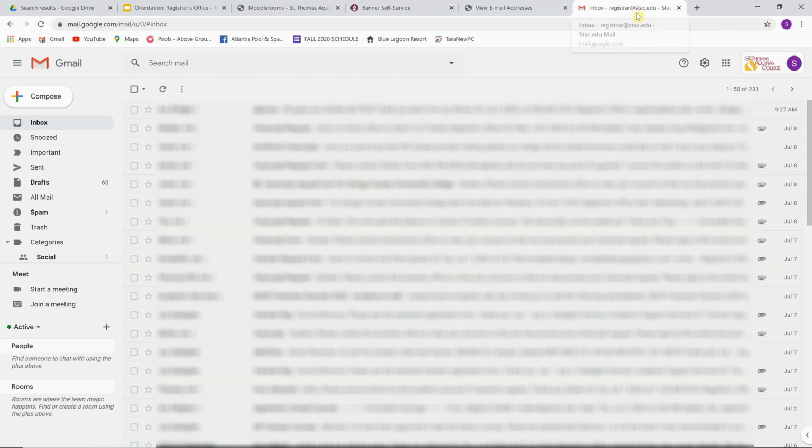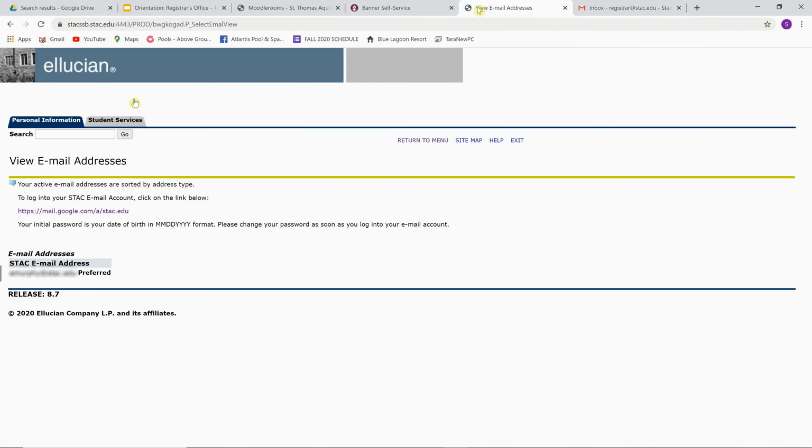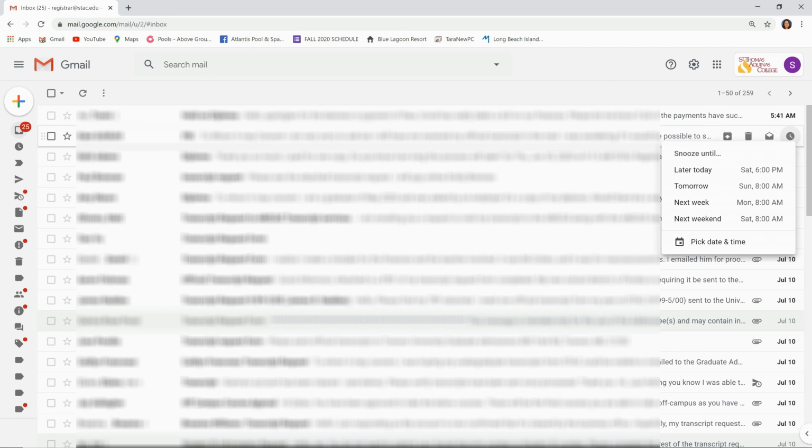And in your STAC email account, it will list welcome emails. You'll have emails from various offices on campus. You want to make sure that you check your STAC email every day, or set up your phone to have pop-ups whenever you receive a message from your STAC email address. All the offices on campus will use your STAC email to communicate with you. So the business office, financial aid, registrar, your professors, they'll use your STAC email address to communicate with you whenever they need to ask you something or to relay information to you. So you want to make sure that you access that every day.